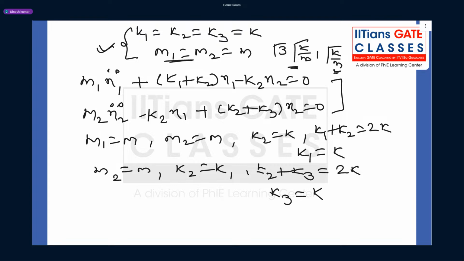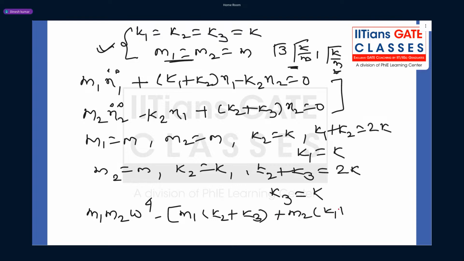It is given as: M1 M2 omega power 4 minus M1 into (K2 plus K3) plus M2 (K1 plus K2) into omega square, then plus K1 K2 plus K2 K3 plus K3 K1 equal to 0. Now guys, you know everything: M1, M2, K1, K2, K3.